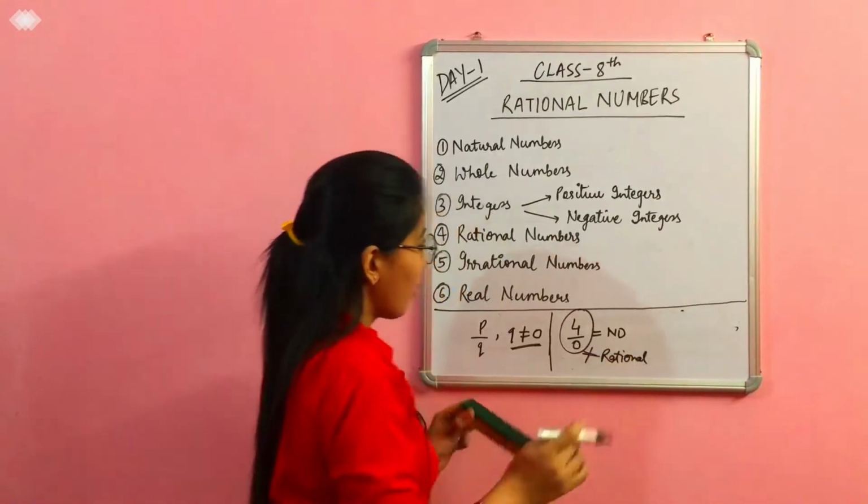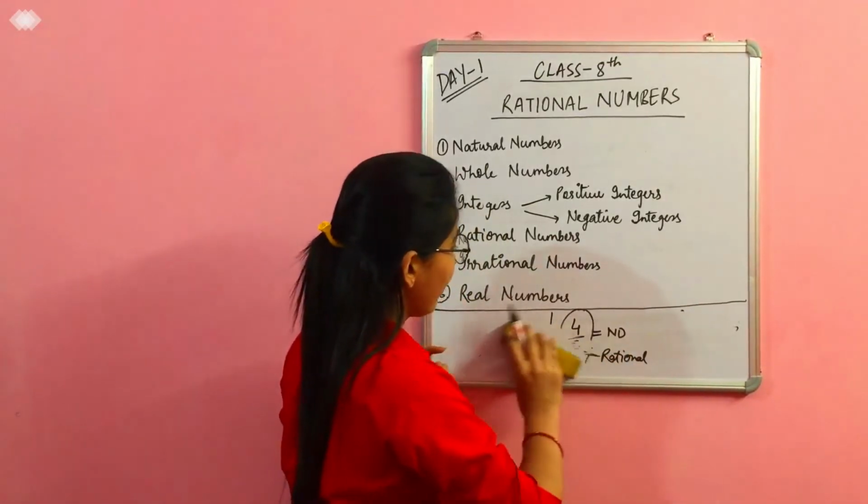Now coming to the next point, that is known as an irrational number.